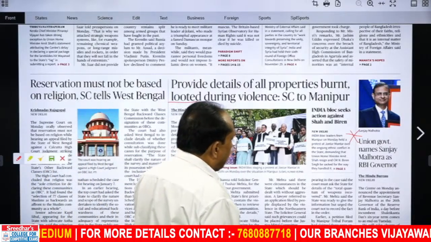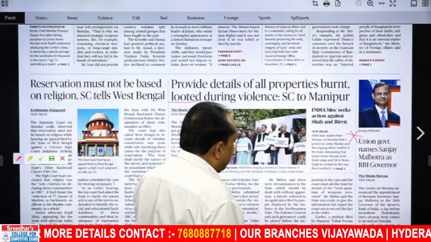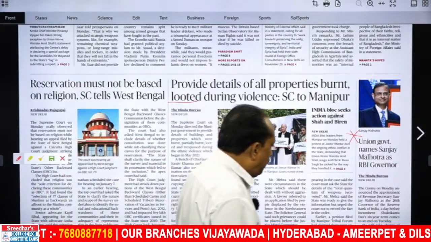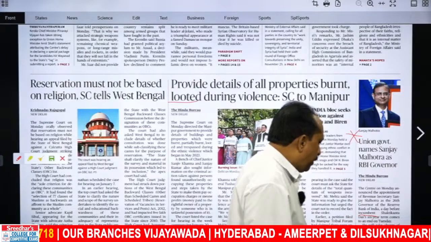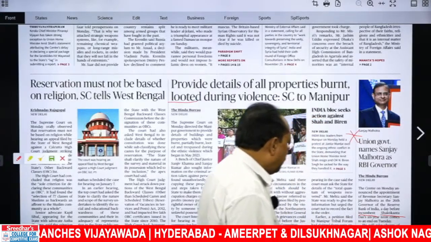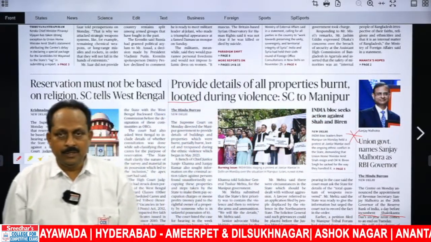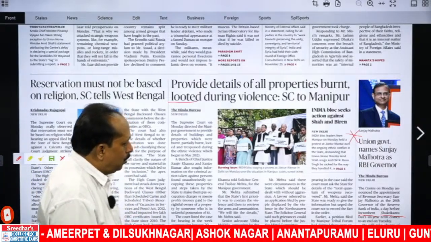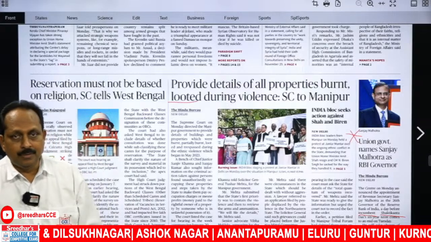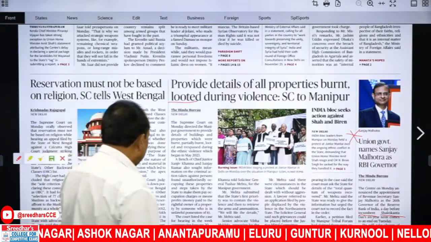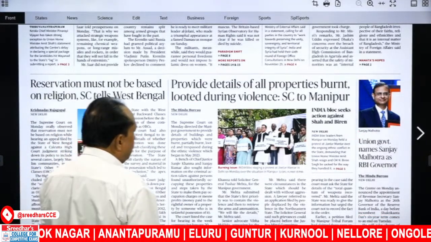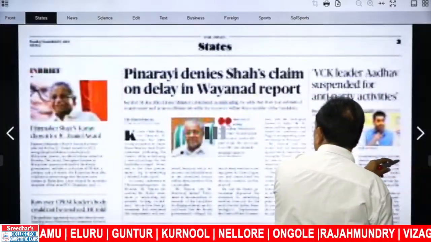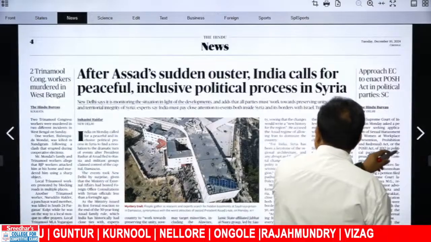Union government names Sanjay Malhotra as RBI governor. So here we have the incumbent RBI governor. See, the incumbent means present. Shaktikanta Das, his tenure is going to get over. And the new RBI governor, Sanjay Malhotra. This is an important news item from current affairs point of view. That's all about today's editorial. Today, lack of time, I could not bring the regular pattern. Let us go to the editorial.